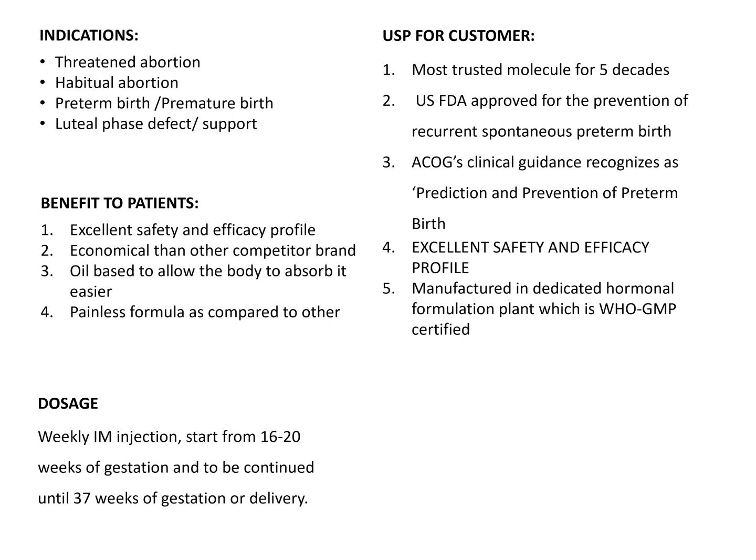USP. Most trusted molecule for 5 decades. It is US FDA approved for the prevention of recurrent spontaneous preterm birth. ACOG's clinical guidance recognized in prediction and prevention of preterm birth. It has an excellent safety and efficacy profile. Plus9 is manufactured in a dedicated hormonal formulation plant, which is WHO GMP certified. Cost of therapy. Plus9 250 mg is 173 rupees and Plus9 500 mg is 290 rupees.